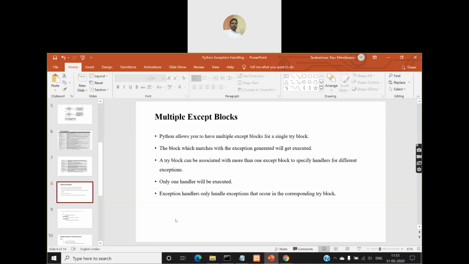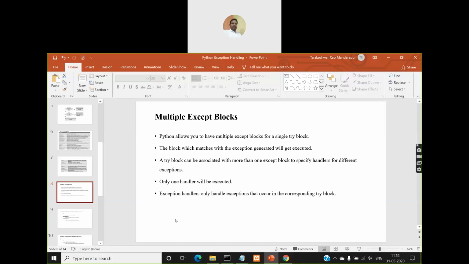So when the first exception occurs in the try block, no other exceptions will occur, because the try block is skipped soon after the first exception occurs, the control comes to the corresponding except block, and the except block will handle that exception, and the program will terminate. So that is what happens. That's the reason why, even though you define multiple except blocks, only one of them will be executed, not all the except blocks.